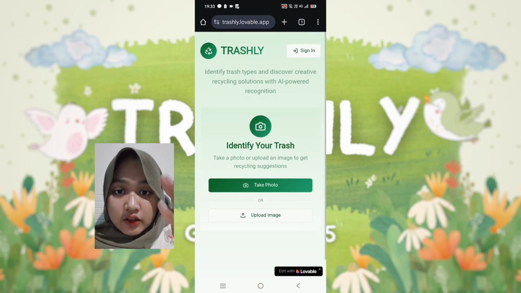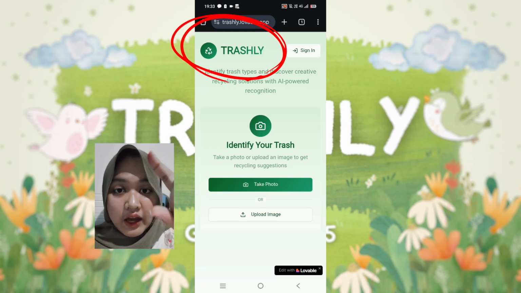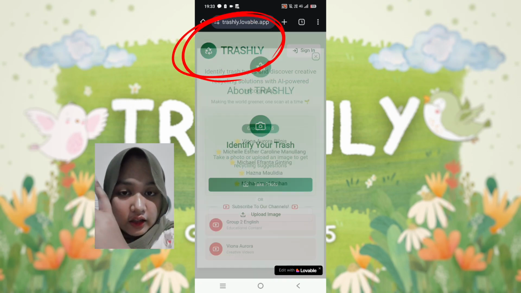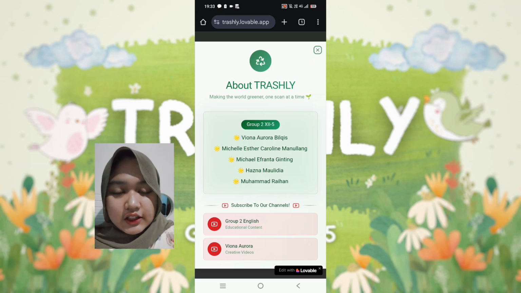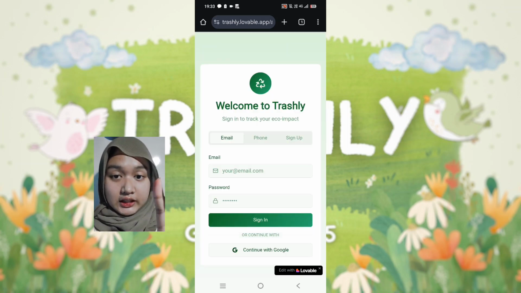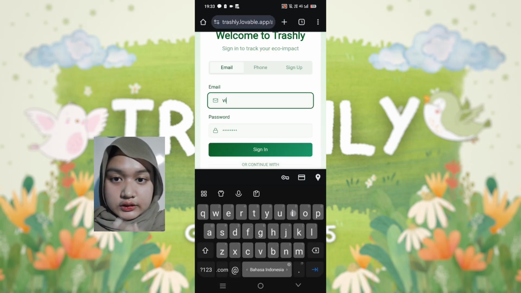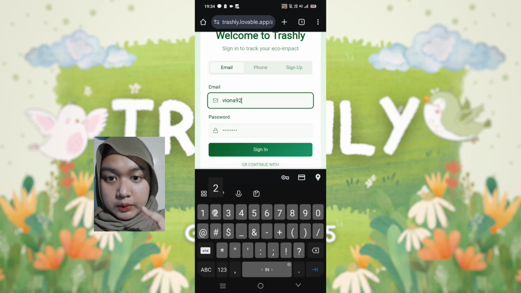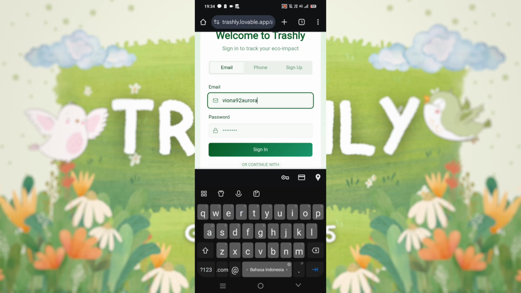Now, how can you actually know if it's made by us, Group 2, XII-5? You can do that by clicking the Trashly title, and it's going to show a pop-up of who the creator is. If the creator is actually us, Group 2 from XII-5, then you're on the correct website. Even though Trashly is available for everyone, I highly recommend you have an account. So sign up, or log in if you already have one, because Trashly gives you more fun features that you can enjoy.